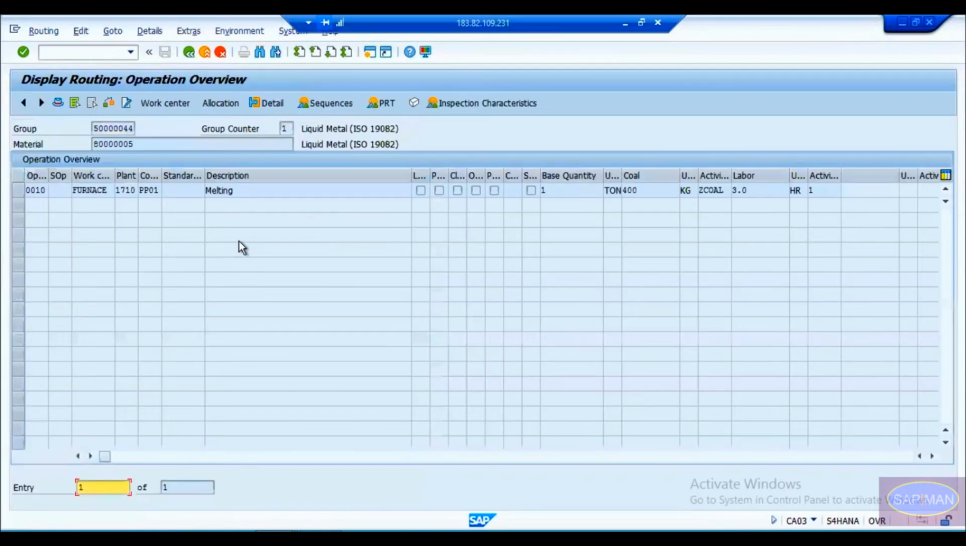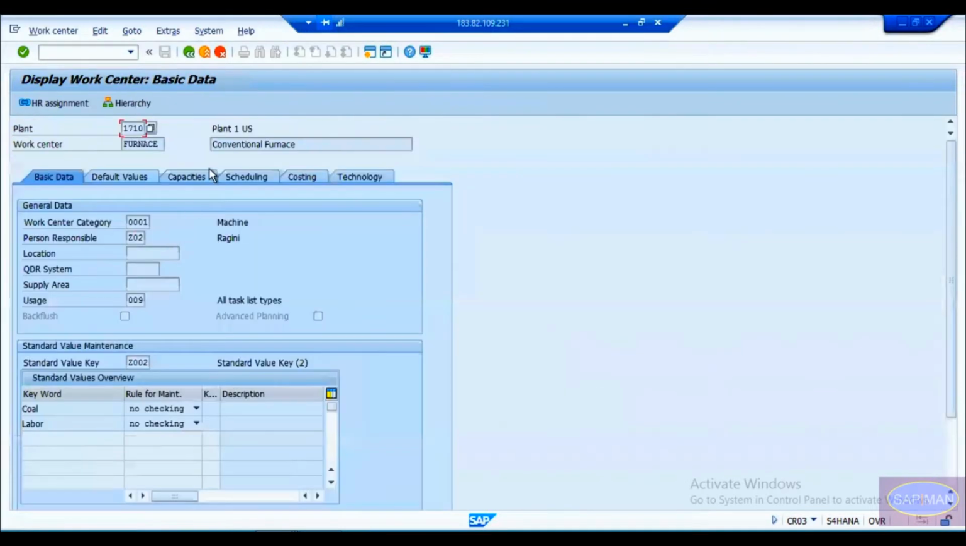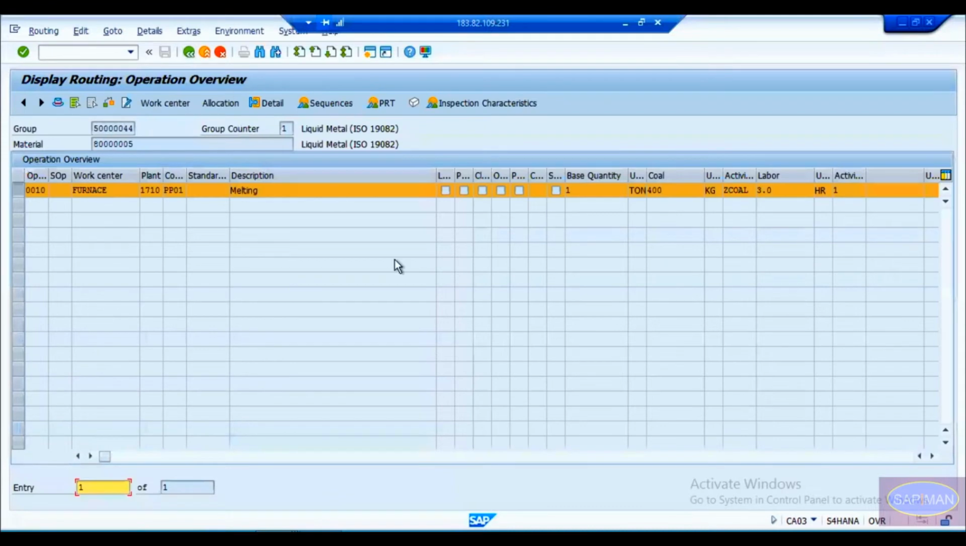To produce that liquid metal first, your operation is melting. Simple, it's not mold, it's melting, and we are using the furnace work center which we had created, and this is a conventional furnace. If you check the description itself, it says conventional furnace, and for this furnace our cost capturing parameters are coal and labor, nothing else. This is a conventional furnace where you need to give coal.